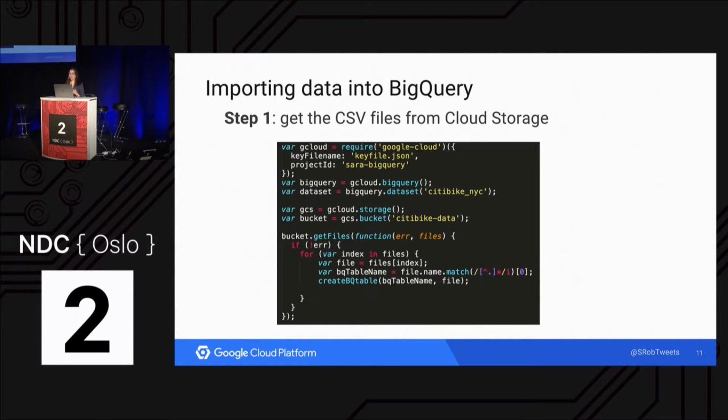So the first thing I needed to do was import the data into BigQuery. And what I did was I downloaded all those CSV files, and I put them in Google Cloud Storage. That's just one way to import the data. And I am a big fan of Node.js, so I used the Node client library to import the data. And all I needed to do was create a reference to Google Cloud Storage, get the files from my storage bucket with all the trip data, and then I call this function create BigQuery table, which I'll show you on the next slide.